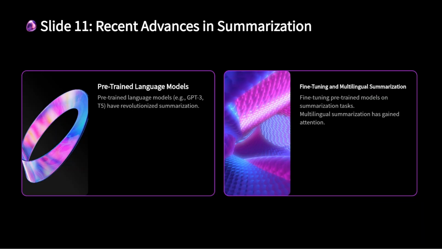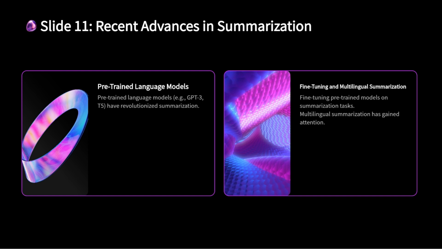Recent advancements have greatly improved the performance of summarization models. Pre-trained language models such as GPT-3, T5, and others have revolutionized abstractive summarization as they can generate human-like summaries with minimal fine-tuning. Fine-tuning these models on specific summarization tasks has led to significant improvements in accuracy and fluency.